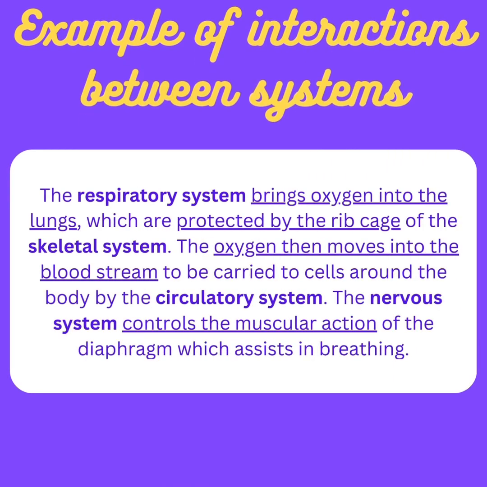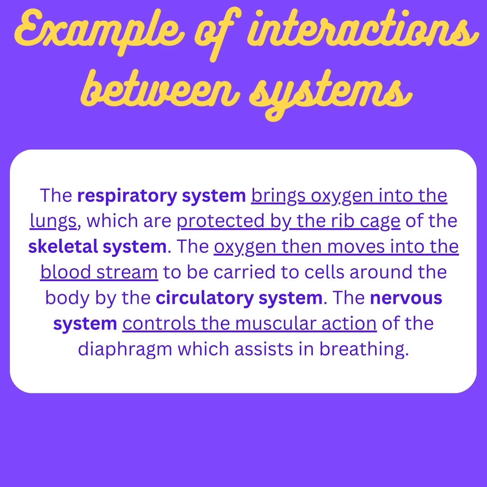So now that we know what the 11 body systems are, we will now be moving on to an example of interactions between the systems. You might have noticed some occasions in which you thought that different systems work together while we were explaining the 11 systems, but here we would just get more into specifics and involve even more systems. So here we involve the respiratory system, skeletal system, circulatory system, and the nervous system.